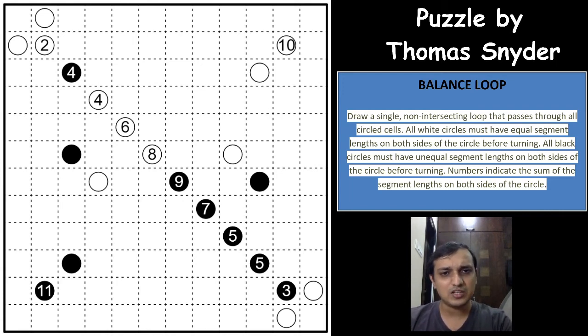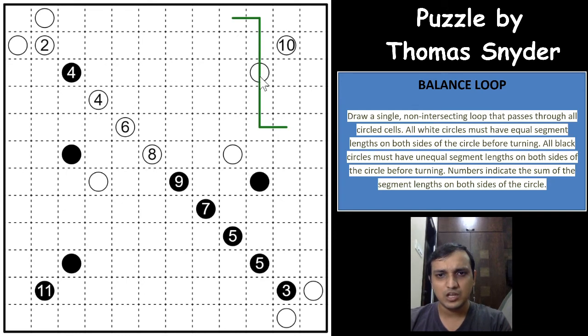Balanced loop is a loop genre puzzle, and according to the rules we need to draw a single non-intersecting loop that passes through some of the white cells in the grid. There are some black circles and some white circles, and the loop should pass through all of the circle cells. A white circle means that on both sides of the loop, when the loop passes through the circle, the number of loop segments should be equal.